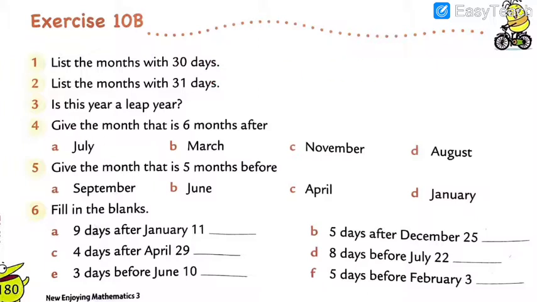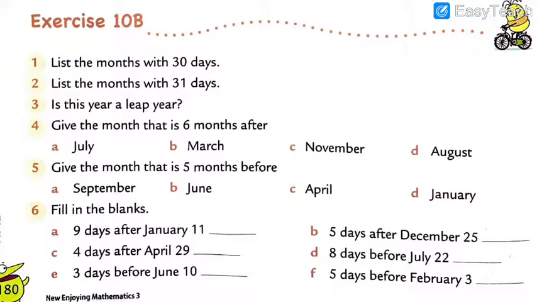These are all months with 30 days, and with 31 days: January, March, May, as like that December. That is all months with 31 days. My points, all of you. What you have to do, dear? You have to write this list of months with 30 days and 31 days.